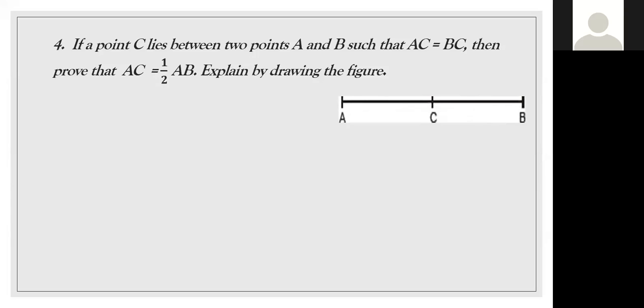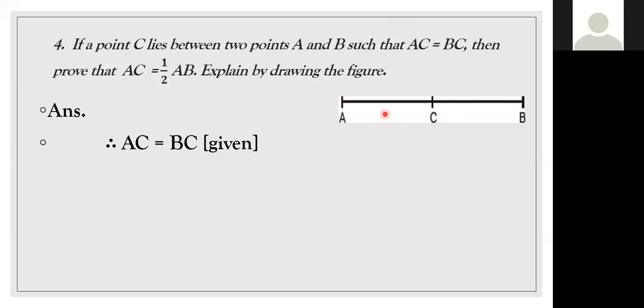So this is how AC equal to BC means C is in the middle of A and B. Am I clear, children? Now we are going to prove that AC is equal to half of AB. See what they've given, we have to use that. AC equal to BC means C is the midpoint. So if this AB is a complete chocolate, then A to C is half a chocolate. AC is half of the complete AB chocolate, no, children? Yes, am I clear? That's your result, no?